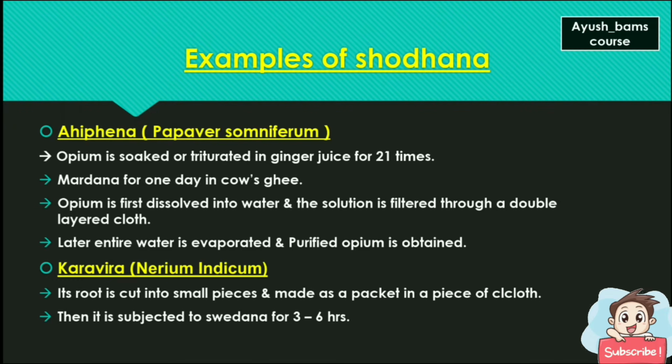And later, the entire water is evaporated and purified opium is obtained. Karavira: its root is cut into small pieces and made into a packet in a piece of cloth. Then it is subjected to Swedana for 3 to 6 hours.